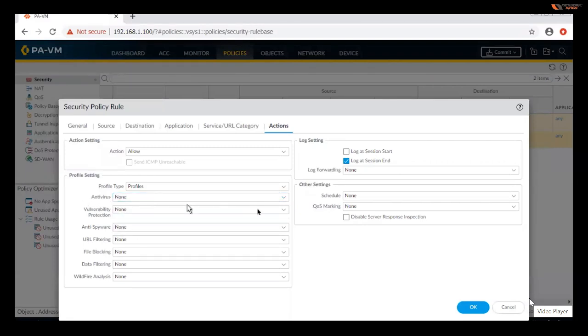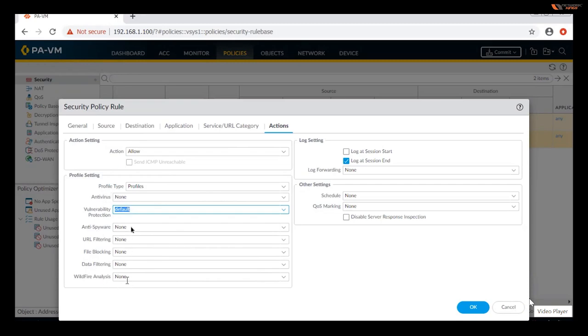We can select those. It can check each packet for antivirus, vulnerability protection, anti-spyware, URL filtering, file blocking, data filter, wildfire analysis, those kinds of things, everything in one single policy for each packet.